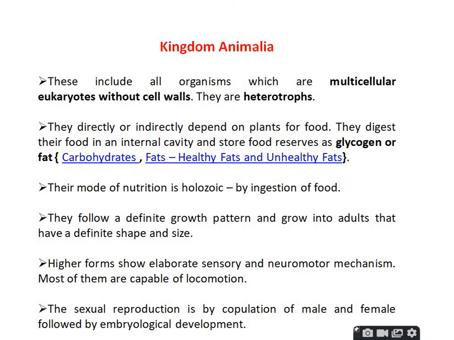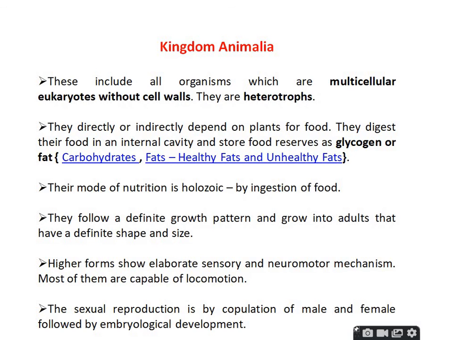Animal kingdom, that means Animalia, has eukaryotic cells without cell walls. They are heterotrophic in nature. They feed directly, or depend on plants for food. They digest their food in an internal cavity and store food reserves as glycogen or fat.